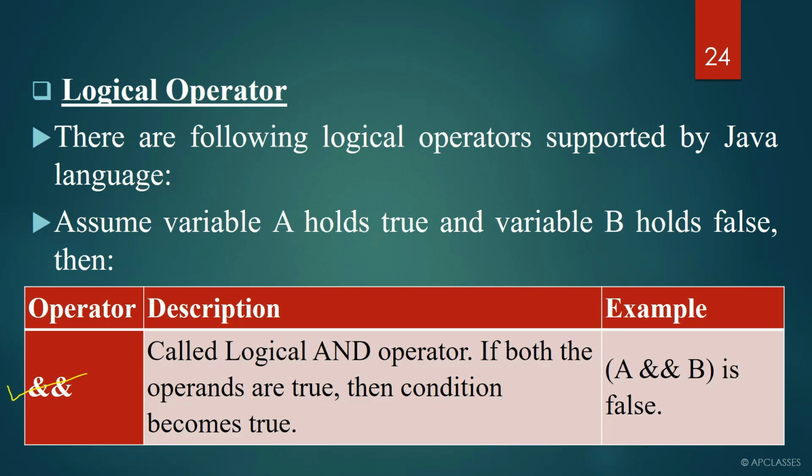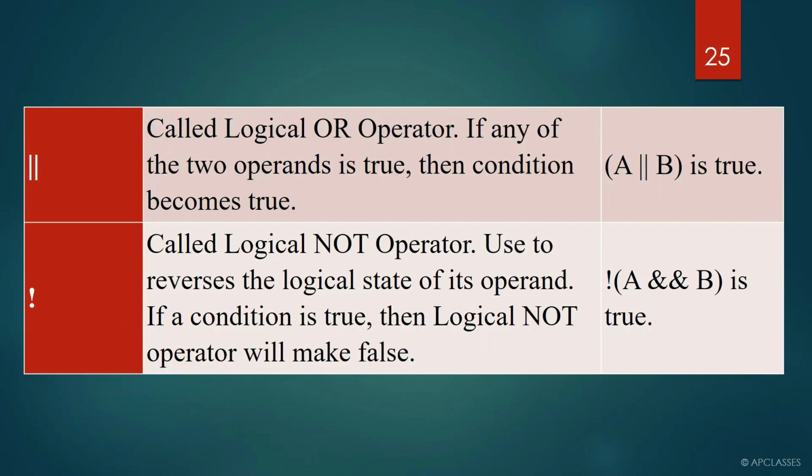And logical operator, this is called the logical AND operator. If both the operands are true, then the condition becomes true. So if all the conditions are true, then the final outcome will be true. Next is the logical OR operator. If any of the two operands is true, whether this is true or this is true, then the final outcome will be true.